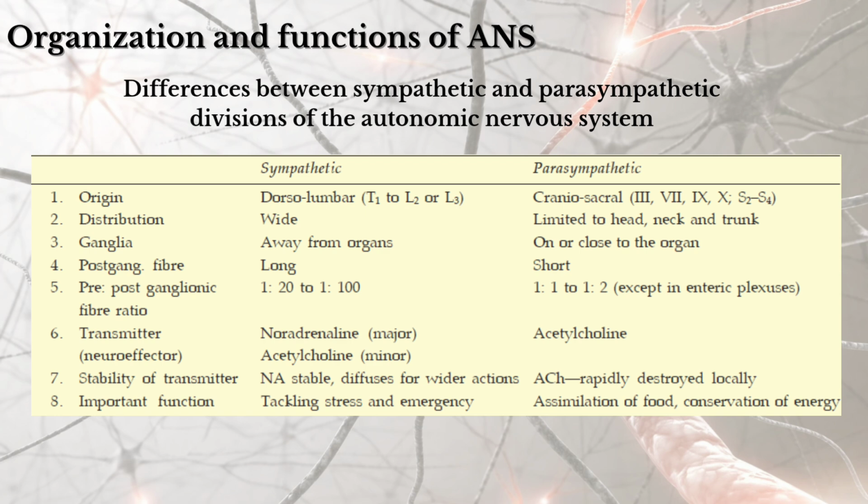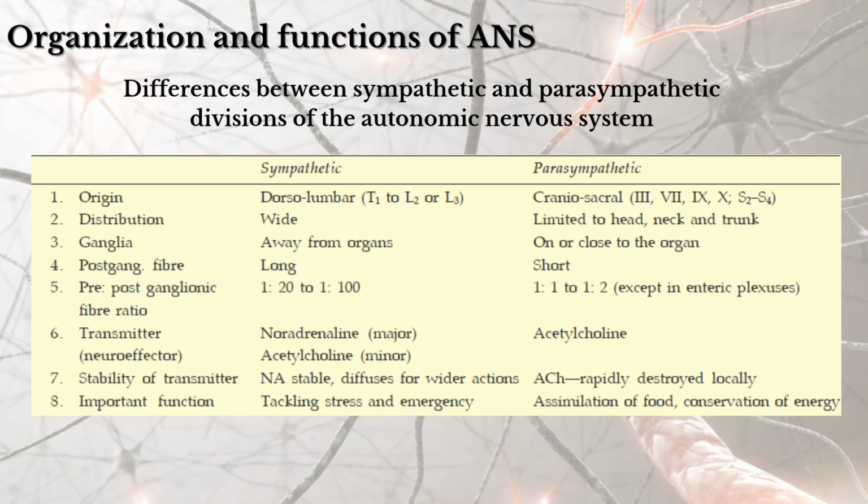As for stability of the neurotransmitter in the sympathetic, noradrenaline is stable and diffuses for wider action. In the parasympathetic, acetylcholine is rapidly destroyed locally, as acetylcholine gets hydrolyzed into acetyl and choline at the junction. So the duration of action is lesser than in the sympathetic nervous system.